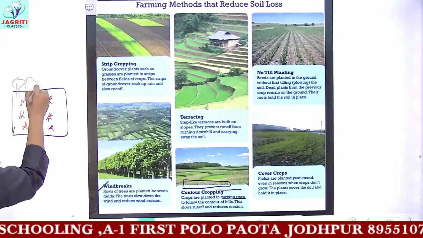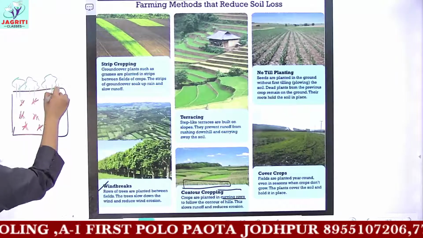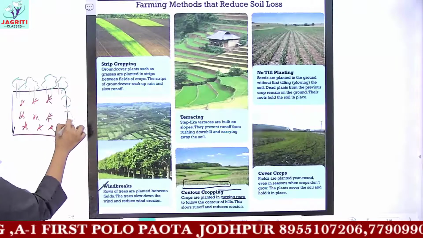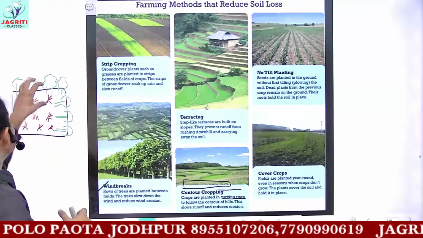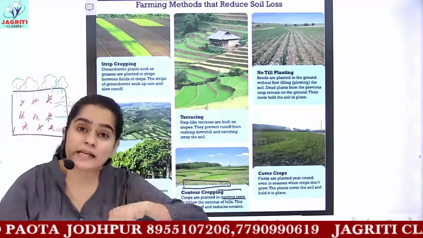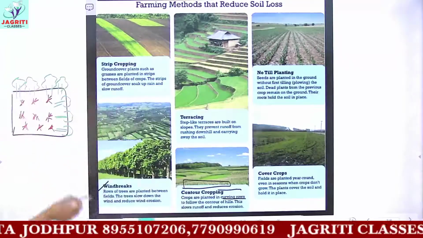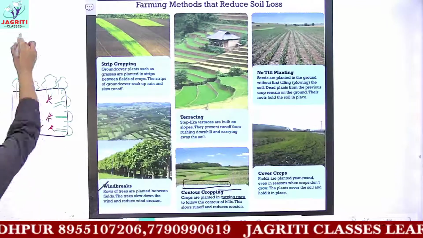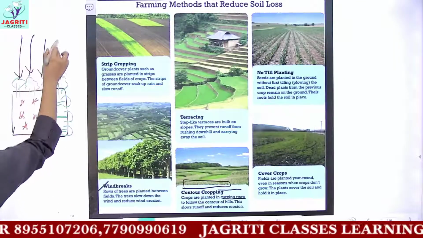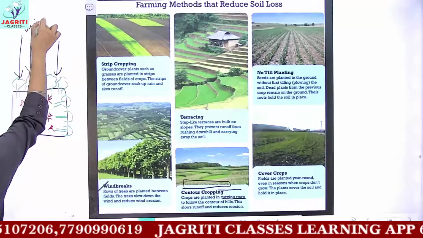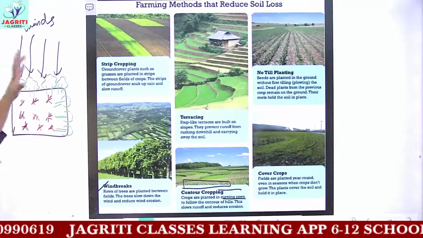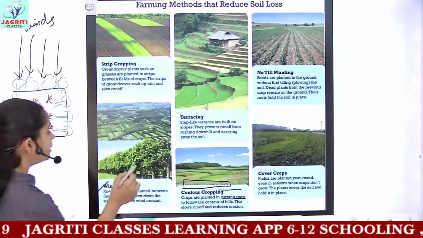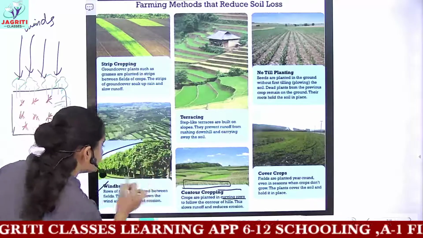We can plant a large number of trees at the boundary wall. Everywhere you can plant large trees, and these trees will keep a hold on the soil and even break the winds which are coming towards the field. If the winds come across our field, then the velocity of the wind would get reduced because you have a dense cover of plants, as you can see in the picture.